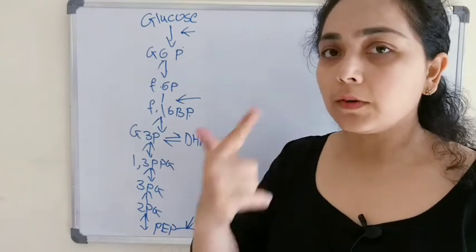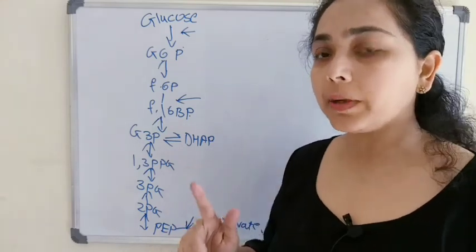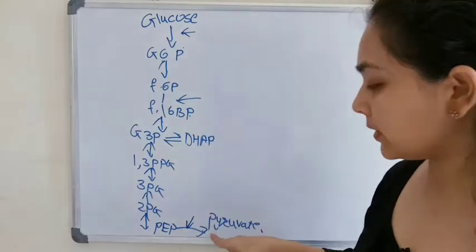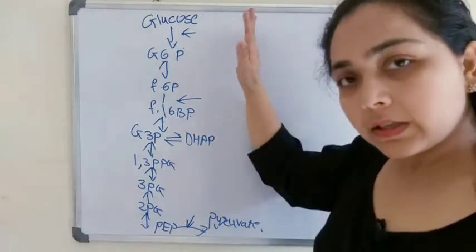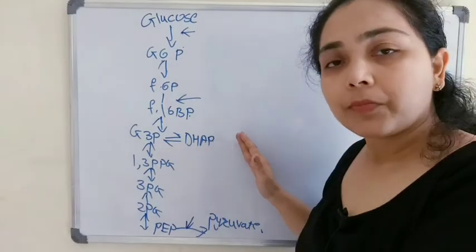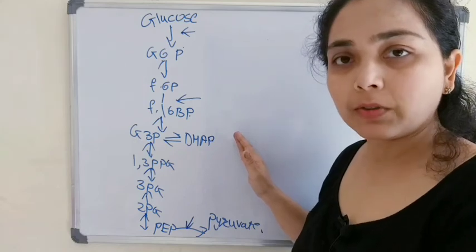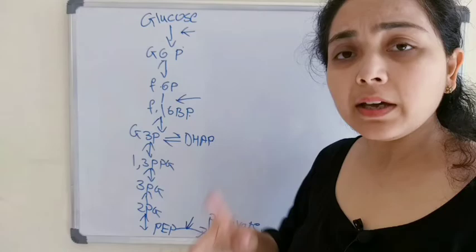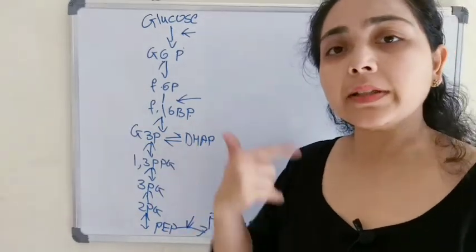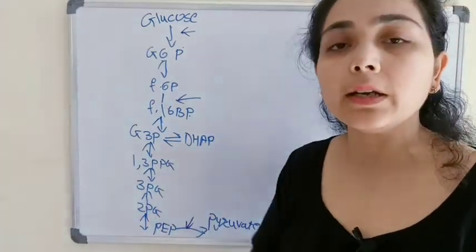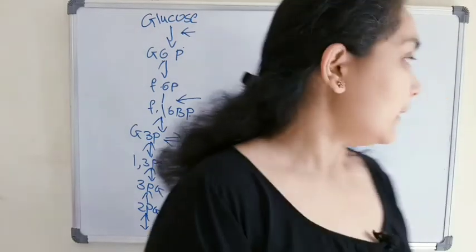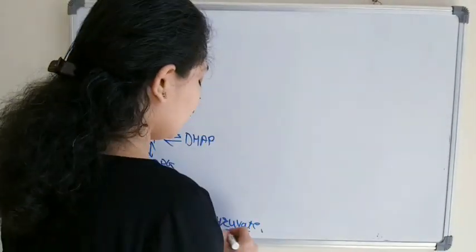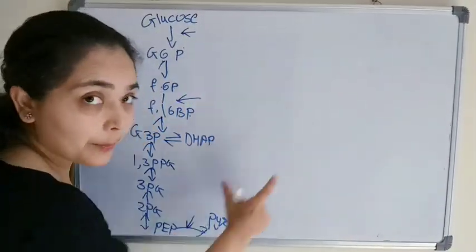Remember what happens after this process: glycolysis takes place in the cytoplasm of the cells. After that, pyruvate will enter into the mitochondria, and pyruvate will then convert to acetyl CoA and then enter into the Krebs cycle. Let's write this step here.